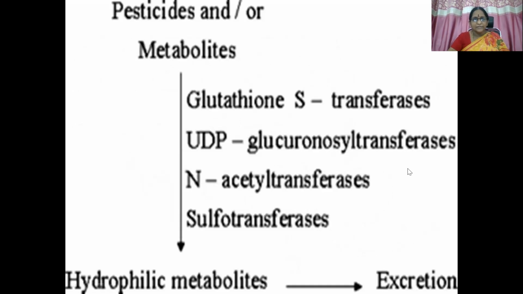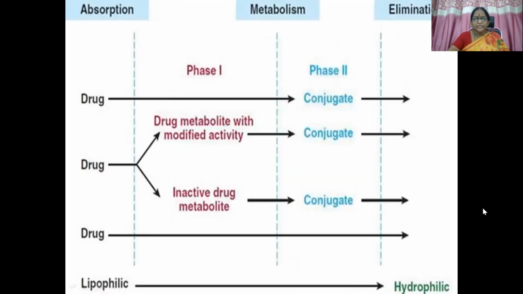So the pesticides or metabolites will go through glutathione S-transferase conjugation, then glucuronosyltransferase conjugation, N-acetyltransferase enzyme conjugation and sulfotransferase enzyme conjugation. So hydrophilic metabolites are liberated, which can get excreted through urine. So this is the whole summary of biotransformation.